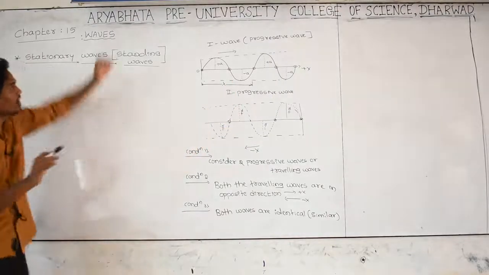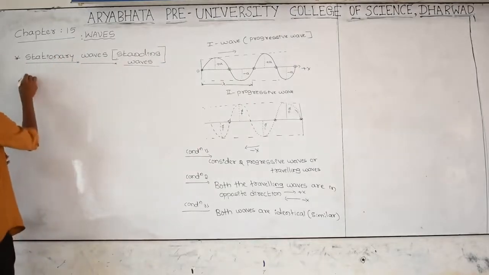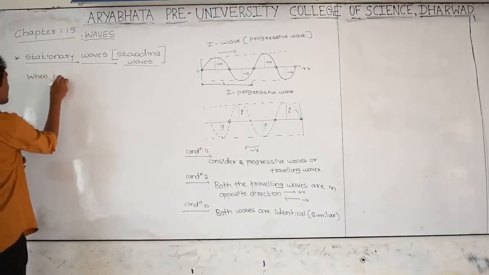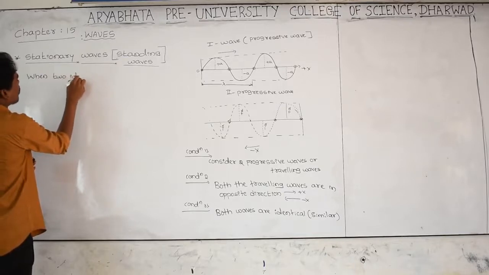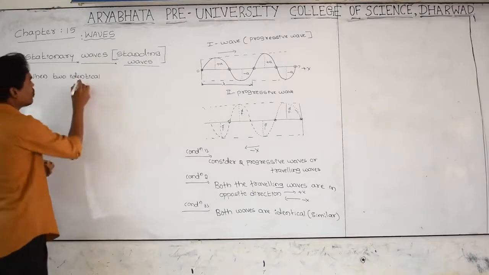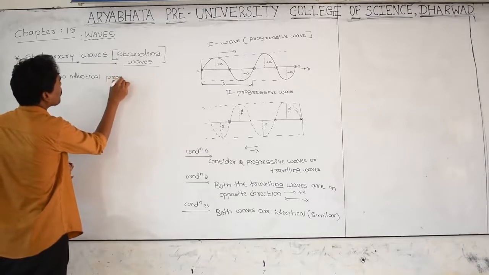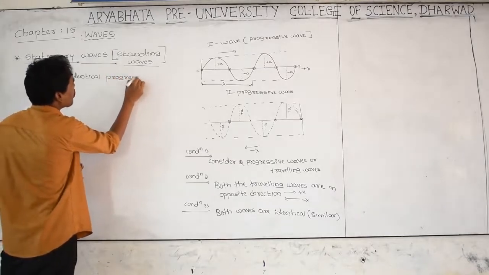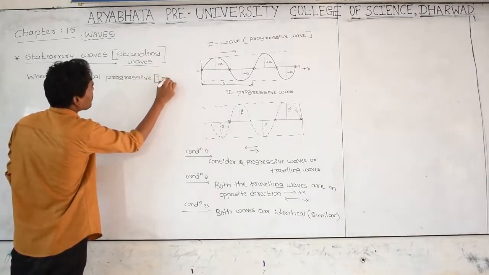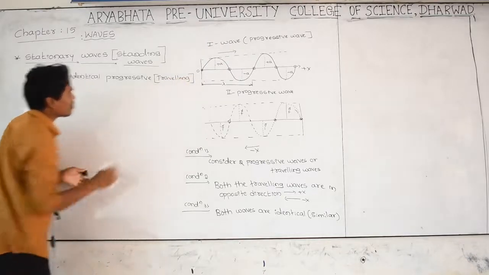Now come to the point: what do you mean by stationary waves? Let us take the definition. When two identical progressive waves, what is the meaning of identical? Just now I have explained. When two identical traveling waves or progressive waves, both are the same, don't confuse yourself.